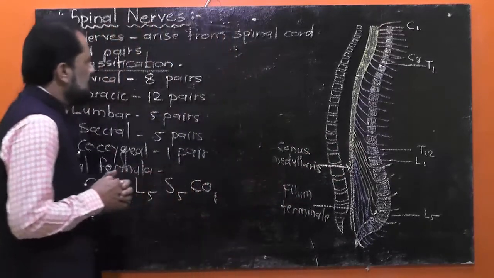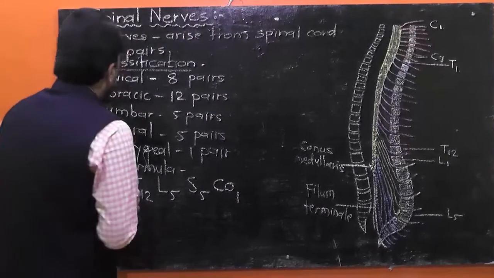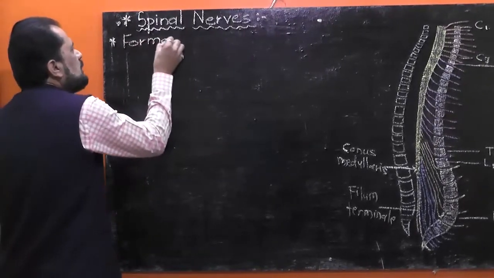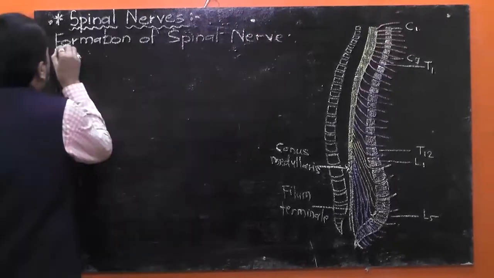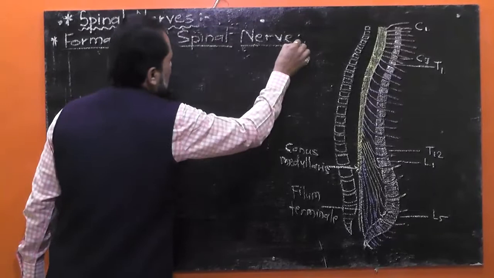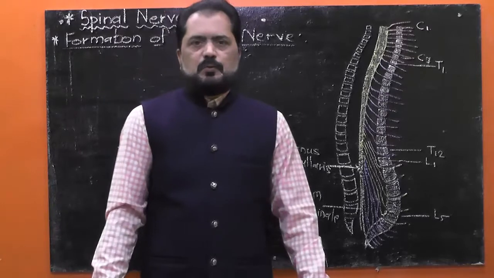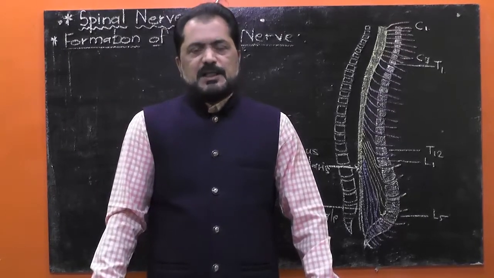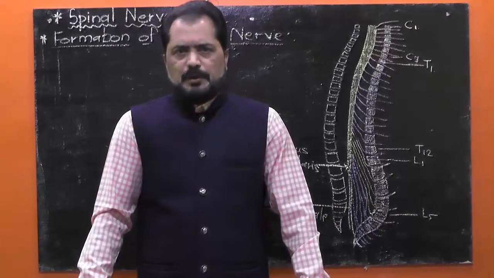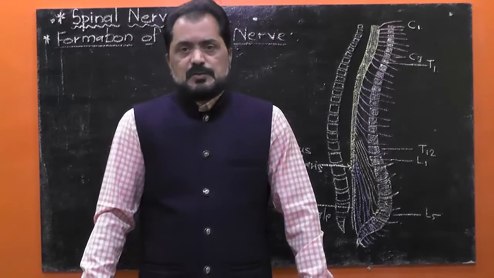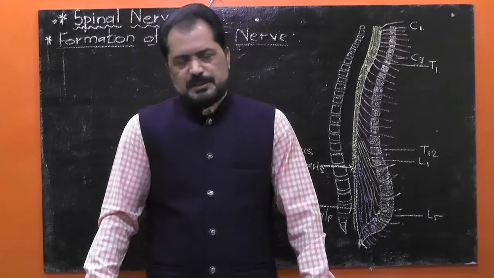Now we have to study about the formation of spinal nerve. Let us talk about it. Formation of spinal nerve. We know that all spinal nerves are mixed in nature. It means each spinal nerve contains both sensory as well as motor nerve fibers approximately in equal number, and spinal nerves consist of mostly medullated or myelinated nerve fibers. Try to understand.